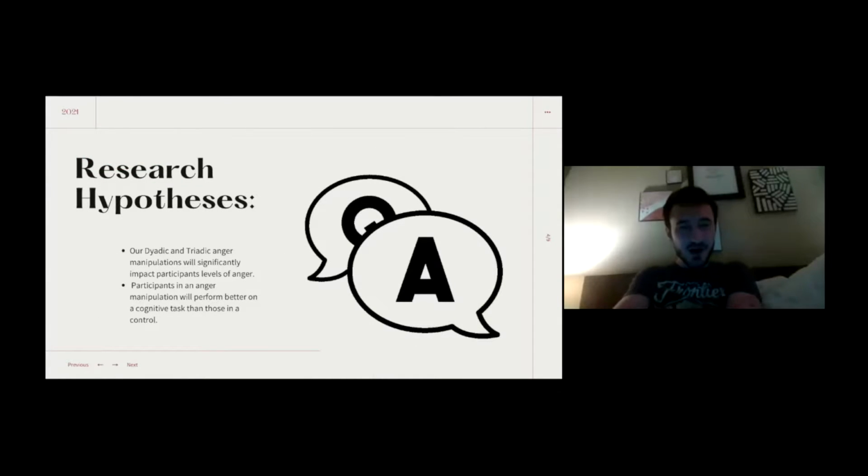So we had two hypotheses before we started. The first one was that our dyadic and our triadic anger manipulations would significantly impact participants' levels of anger. And our second one was that our anger manipulation would influence people to perform better on cognitive tasks than those who weren't induced into a state of anger.